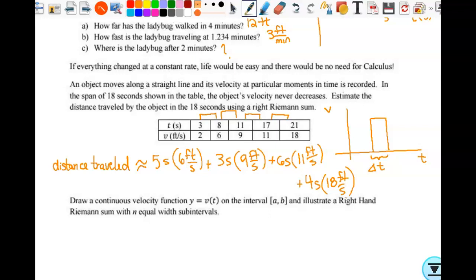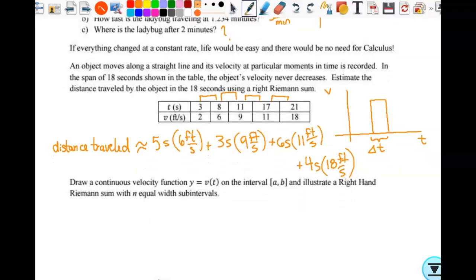Because velocity here is always positive, and the prompt tells me it never decreases, I know my velocity is always positive, and in that case, distance traveled and displacement would be equal. If I walk in a positive direction 10 steps, my distance traveled is 10 and my displacement is 10. So when velocity is always positive, displacement and distance traveled would be the same. And I'm not worried about doing the arithmetic there.